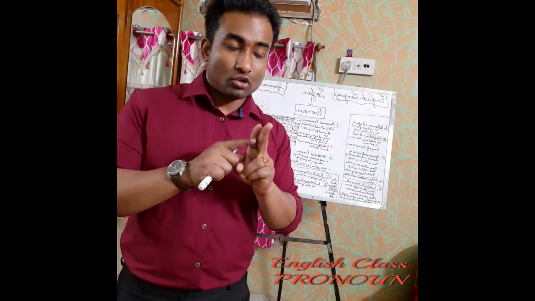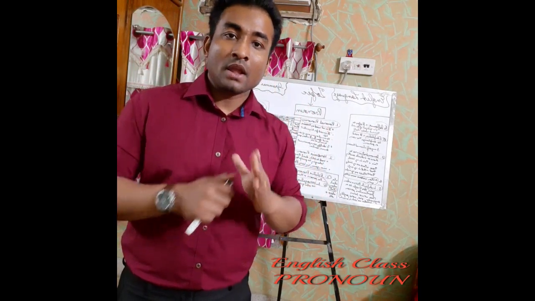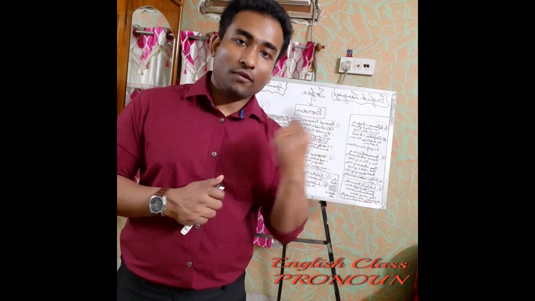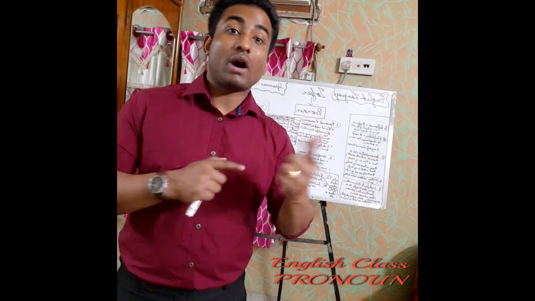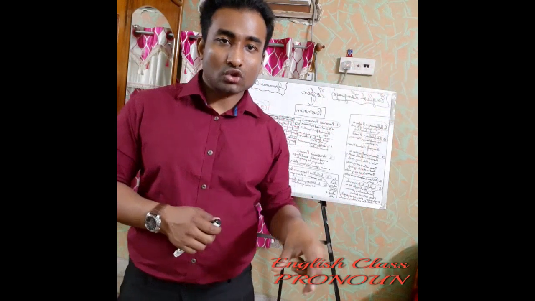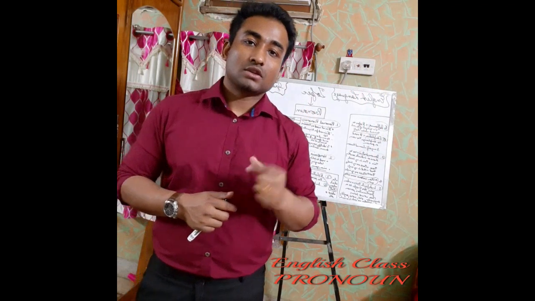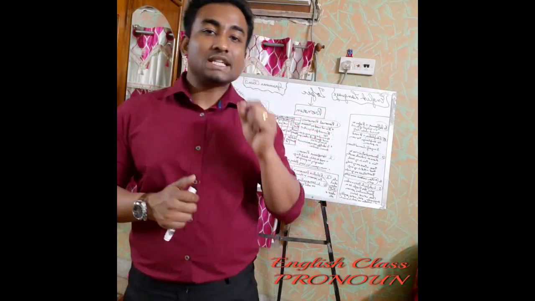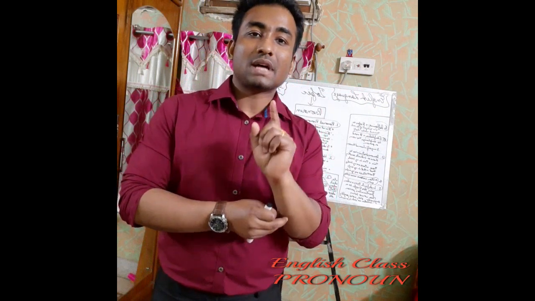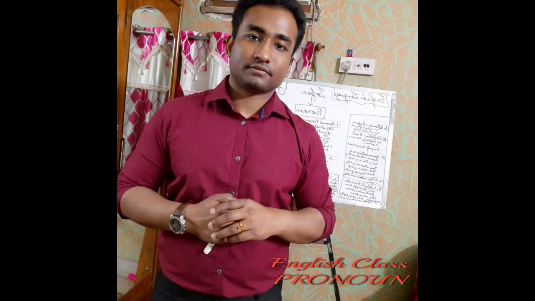Why? Because when I'm talking about they, it means more than one, two, three, I don't know. They fell in love with one another. That means whoever is in that group, they all fell in love with one another, meaning with each other. So one another shows that each of the members has done the same thing. Any word which shows that each member of a group has done the same thing is a reciprocal pronoun. There are only two words: each other and one another.